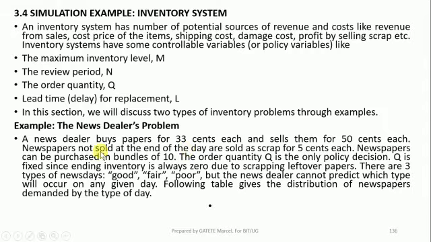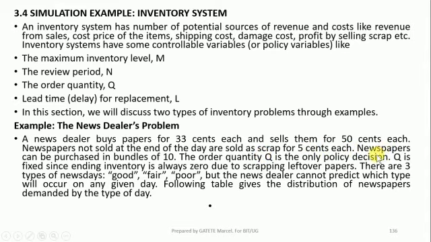But sometimes there can be some newspapers which are not sold at the end of the day. If they are not sold at the end of the day, they will be sold as scraps for 5 cents. It means that these should be sold at 50, but at the end of the day you did not sell them, so you have to lower the price because these are the residue. So you sell them at 5 cents each.